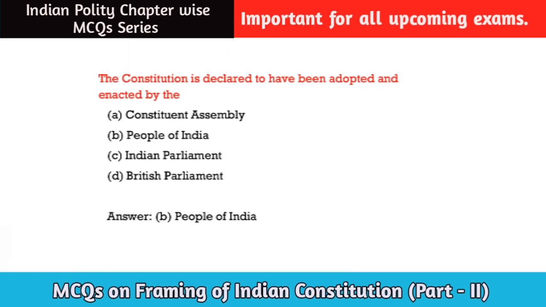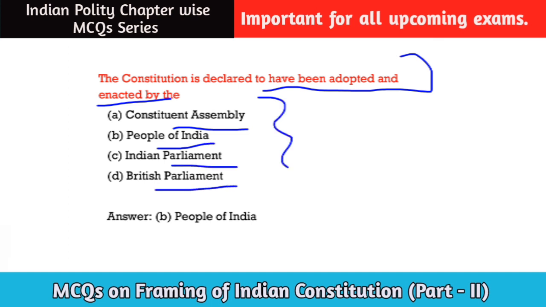The Constitution is declared to have been adopted and enacted by: option A, Constituent Assembly; option B, People of India; option C, Indian Parliament; option D, British Parliament. Which of these options are correct? Option B will be the correct answer for this question. That means People of India.